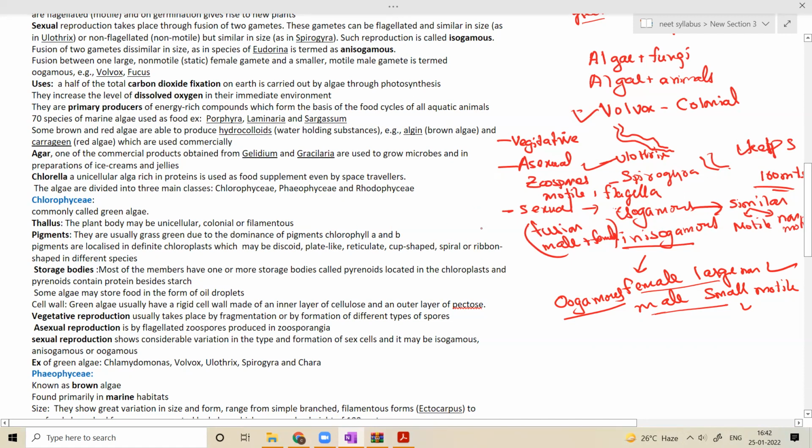In Ulothrix, the gametes are flagellated, so they are motile. Under non-motile, no flagella is present. The example is Spirogyra.